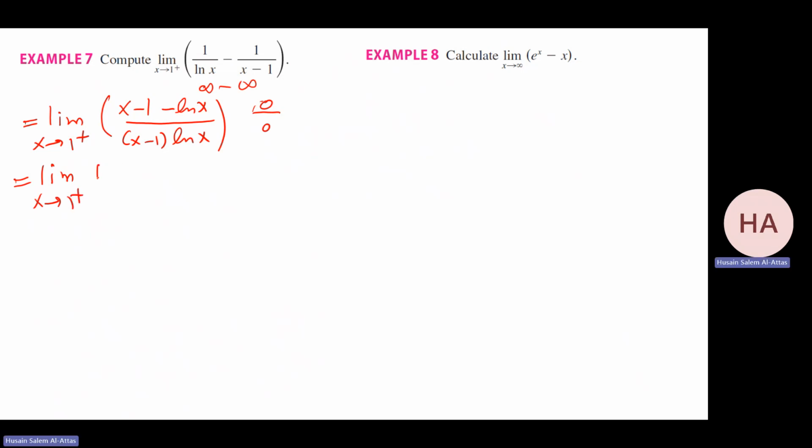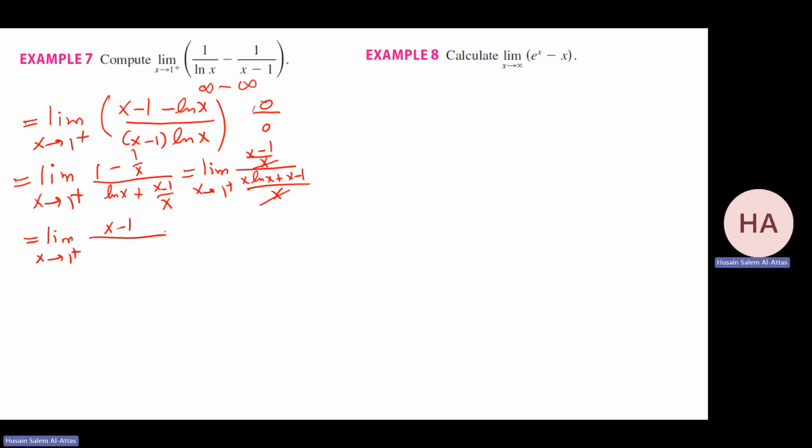I have what? 1 minus 1 over x over. Here I have the product rule. Derivative of the first, 1, times ln x plus x minus 1 over x, which I can simplify as x minus 1 over x over x ln x plus x minus 1 over x. This is cancelled. So I have the limit as x goes to 1 from the right of x minus 1 over this. Substitute, I'm getting 0 over 0. Okay, do it again.